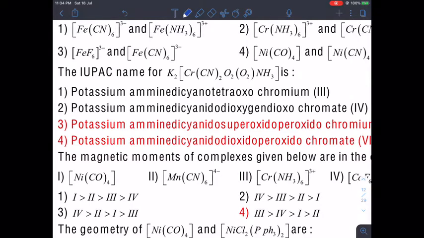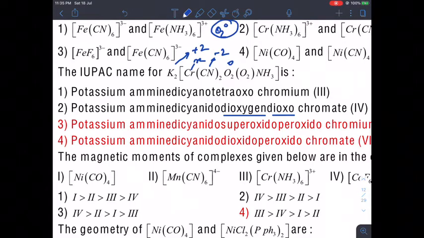So, what will be the situation in this case? It is actually plus 2. Here I am assuming x, it will be minus 2, and they have given that one of them is dioxygen and another one is dioxo. So, dioxygen means O2, simple O2. O2 means charge is 0. So, we have 0. And here we have dioxo means minus 2 and minus 2, total charge will be minus 4, and here ammonia is given.